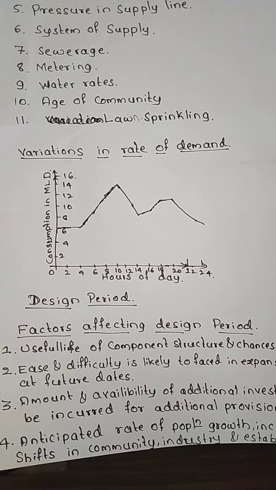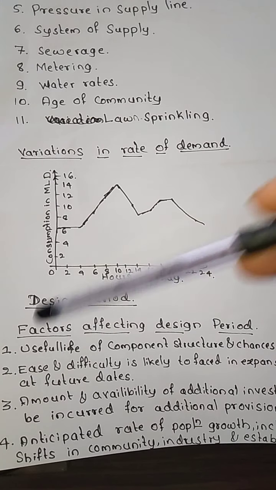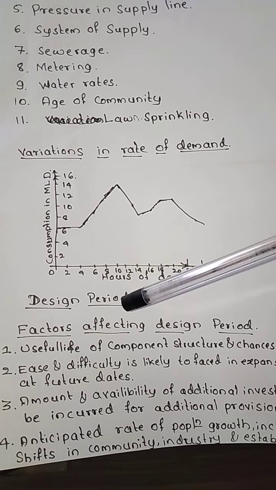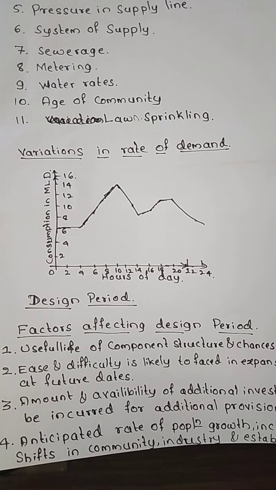And then we will see the factors affecting the design period. First, the useful life of the component structure and the chances of it becoming old and obsolete. This covers your first point. If we consider only the present population, it may not be able to serve the future water requirement, so that is the reason we consider this design period, normally for the next 20 to 40 years.